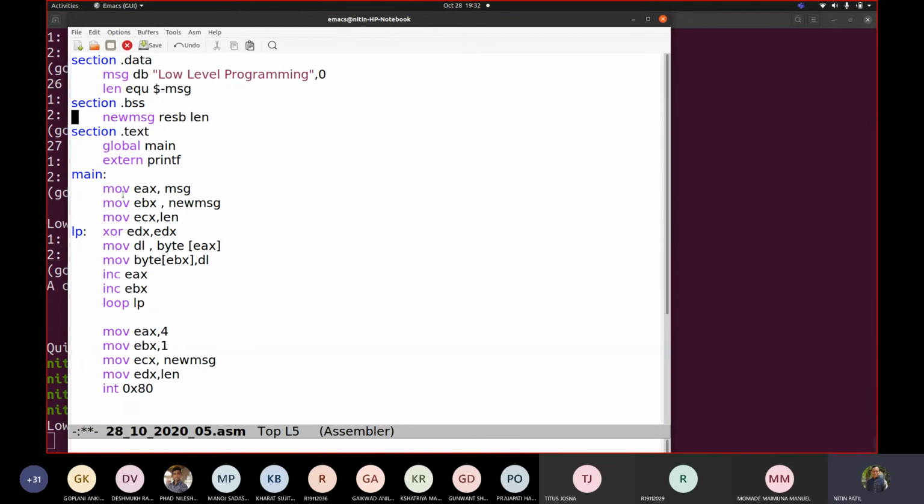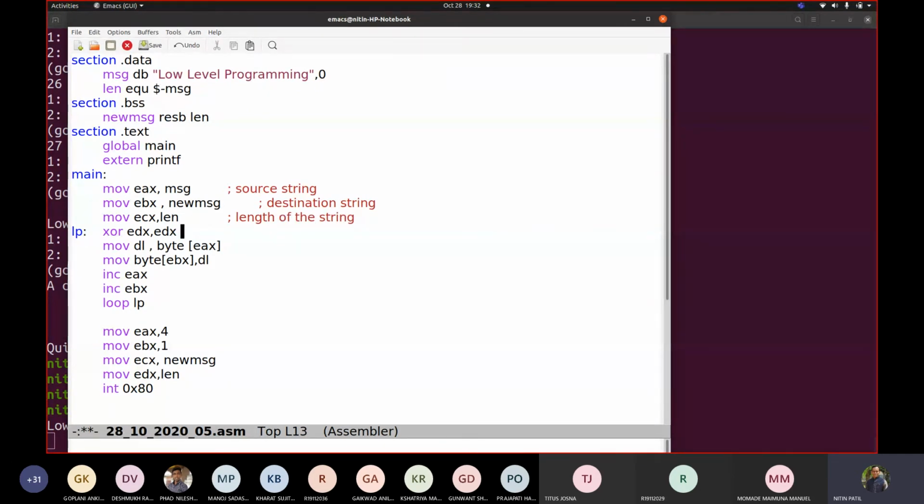Fine. Then I started with this. I took EX as source string, so I will use here source string. This would be the destination string. This is len, the length of the string.